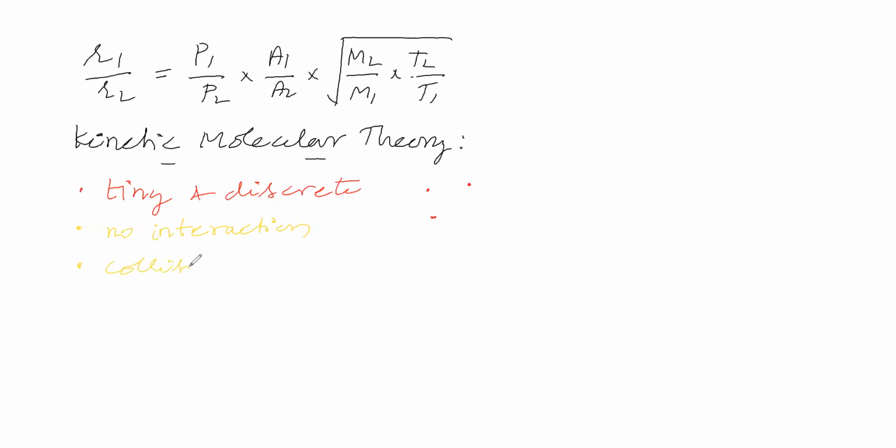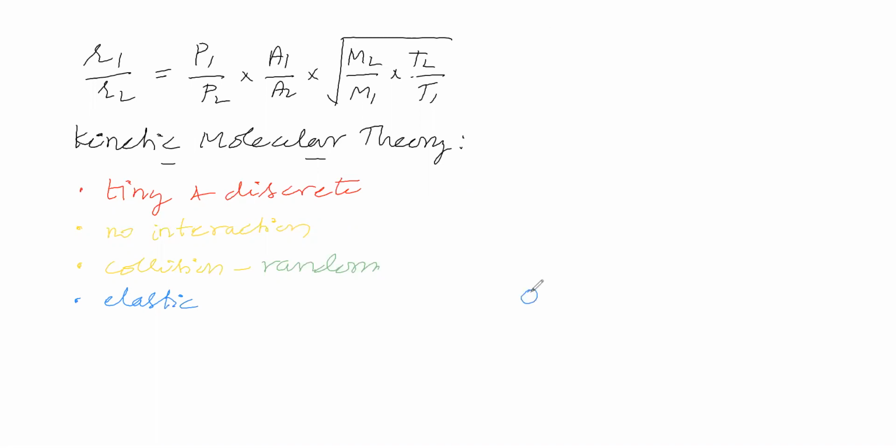Then gas molecules are undergoing collision. Due to collision, gas molecules are having random motion. Now whether this collision is elastic collision or inelastic collision, that we will see. This collision is elastic collision. What is the meaning of elastic and inelastic? We will see what elastic collision means.